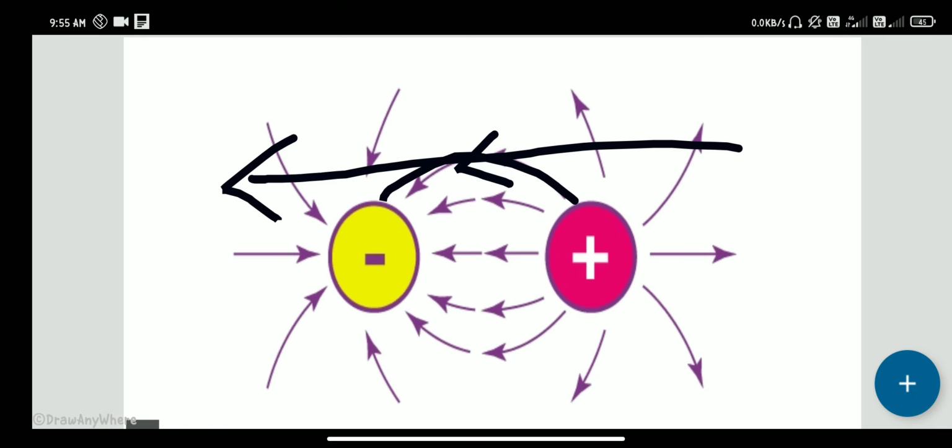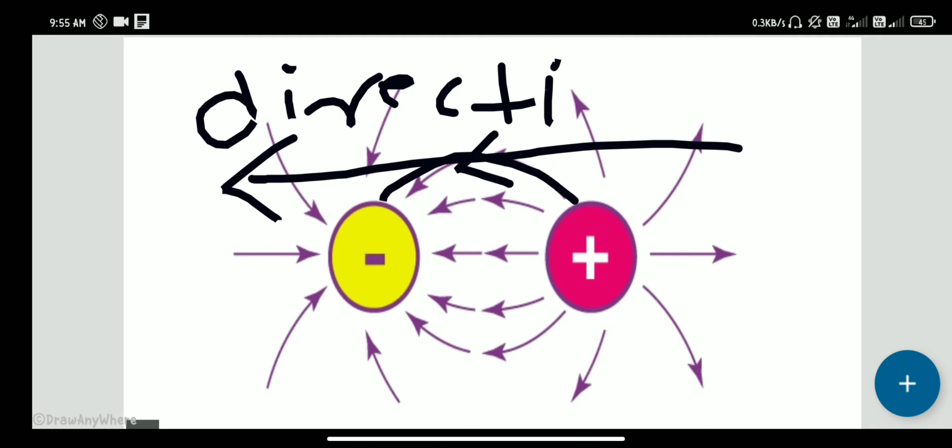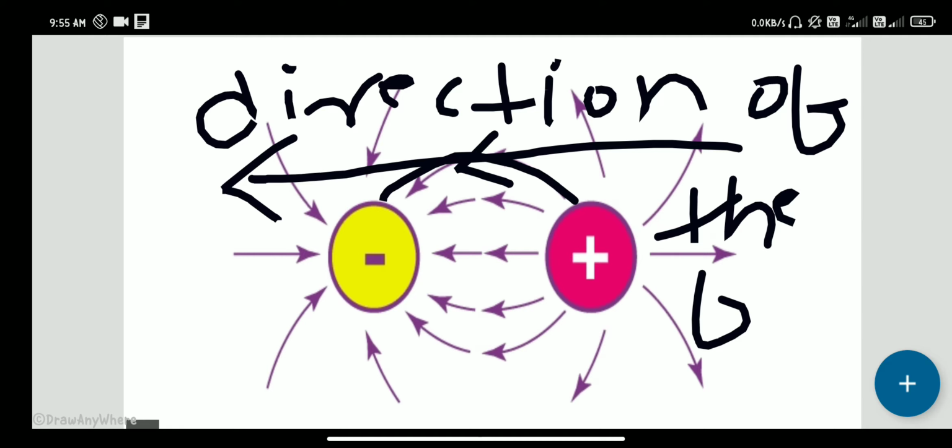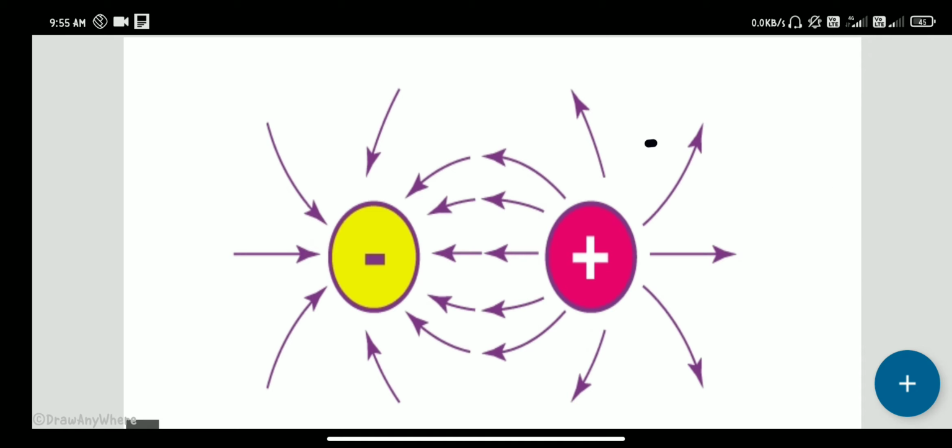So this tangent gives the direction of the force.